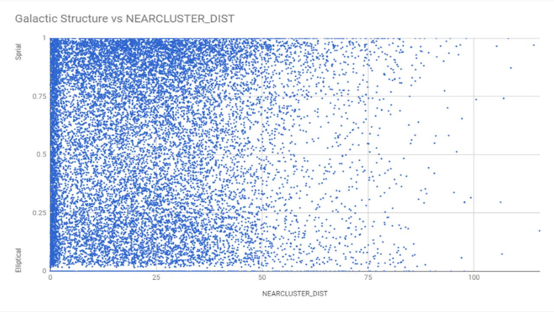In the graph, we can see that there are more dots closer to 1 on the y-axis and closer to 0 on the x-axis. This means that according to the data, more galaxies form near clusters, and that these galaxies are more likely to form in a spiral pattern rather than the elliptical pattern.